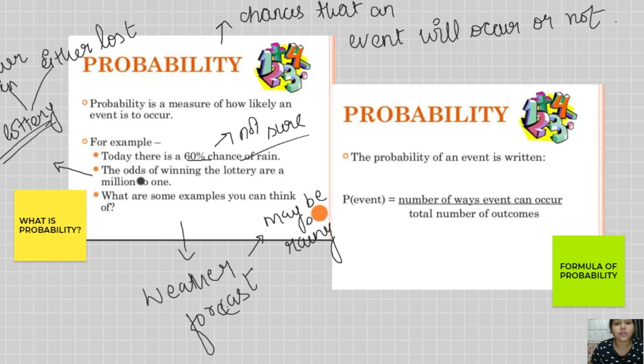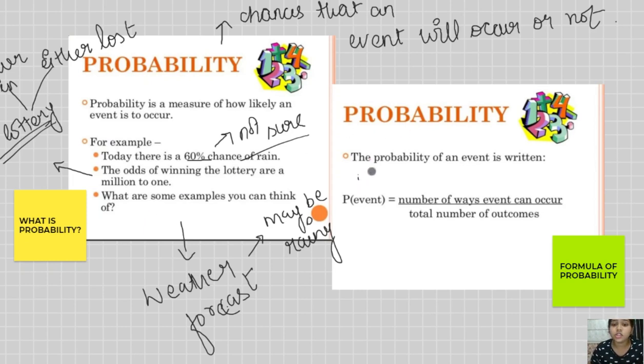So this is what we call probability, that it is not sure that something is going to happen with certainty. It is just that something can happen or something cannot happen. It is a maybe term, a shayad term, that maybe it is going to happen or maybe it is not going to happen.